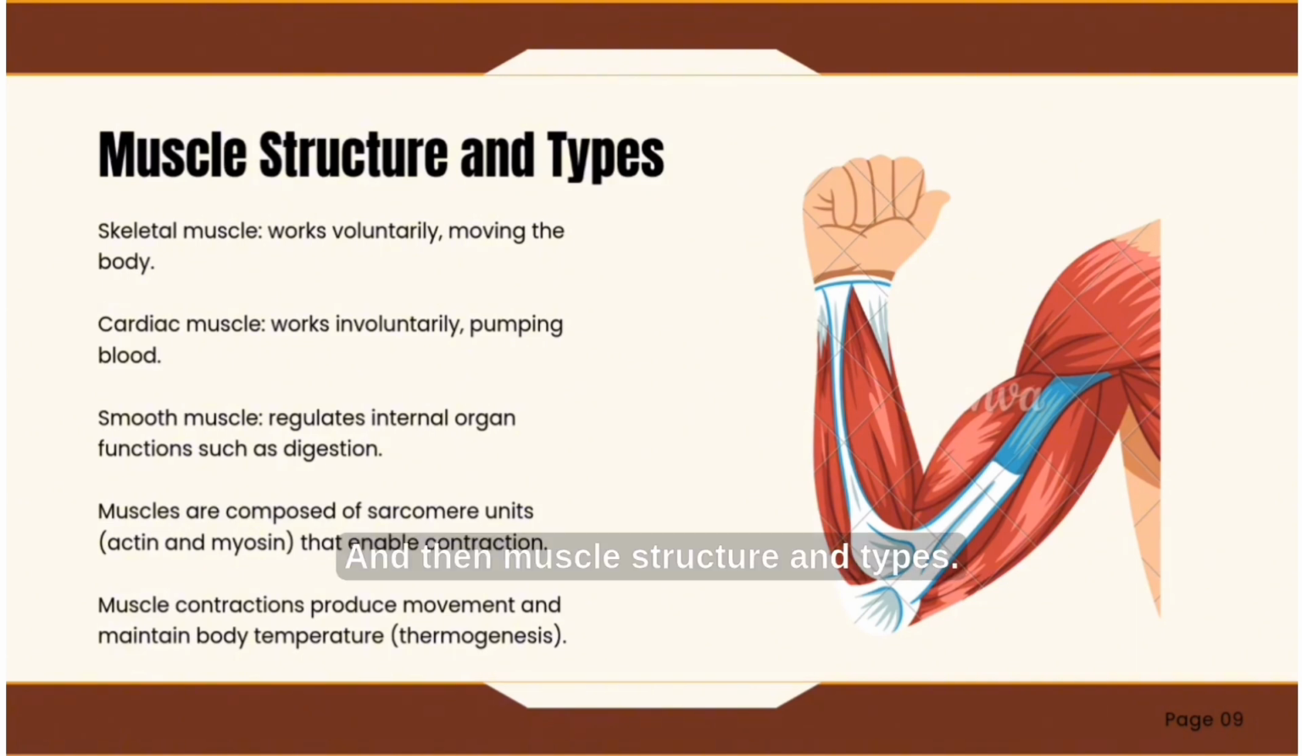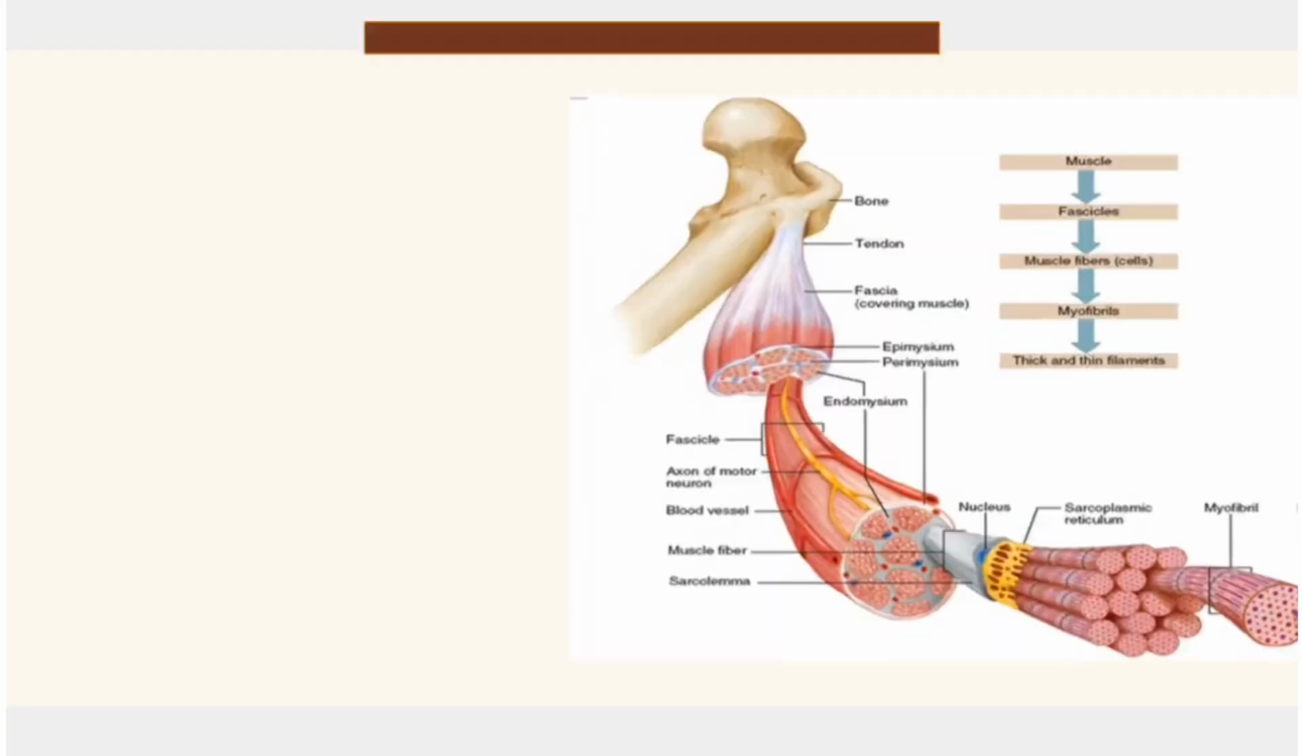And then muscle structure and types. There are skeletal muscles, which work voluntarily, moving the body, and then cardiac muscle, which works involuntarily, pumping blood, and then smooth muscle, which regulates internal organ functions such as digestion. Muscles are composed of sarcomere units, of actin and myosin, that enable contraction. And then muscle contraction produces movement and maintains body temperature, or thermogenesis.